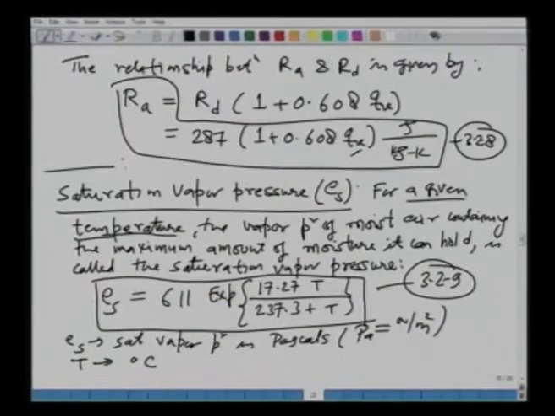So, okay, this was the saturation vapor pressure, and related to that we will define another term, which is the derivative of this saturation vapor pressure curve.